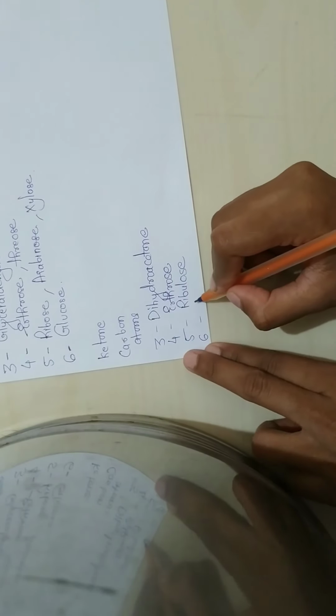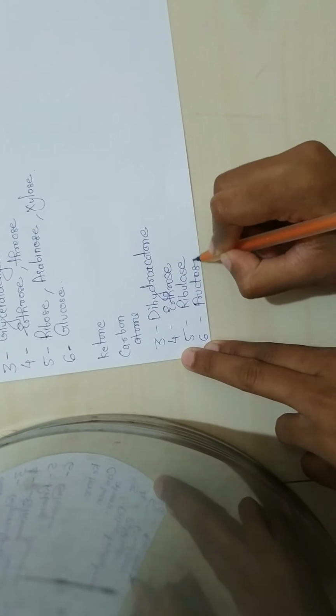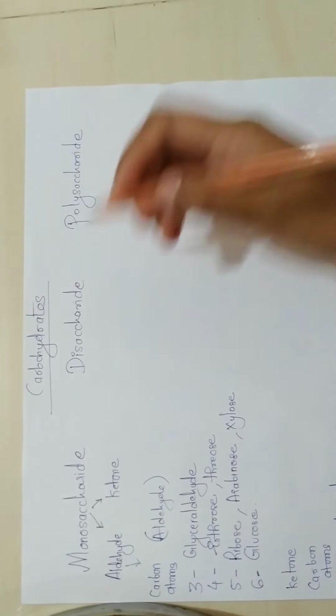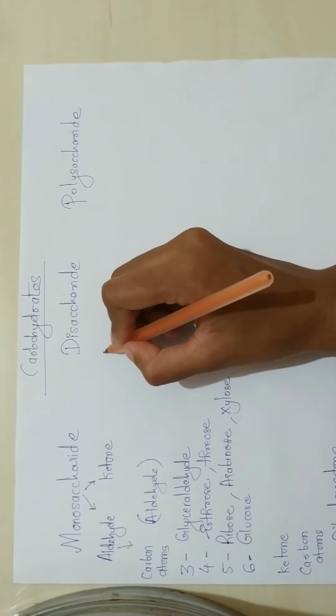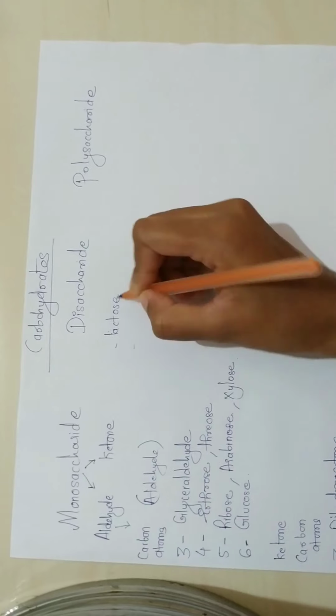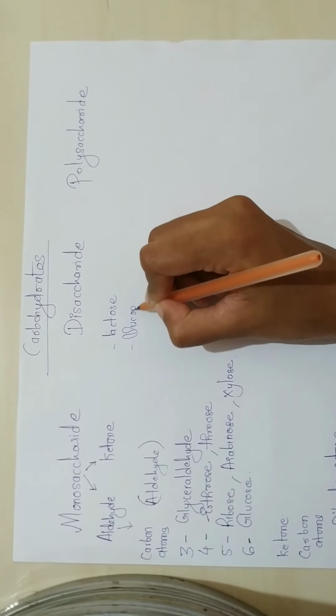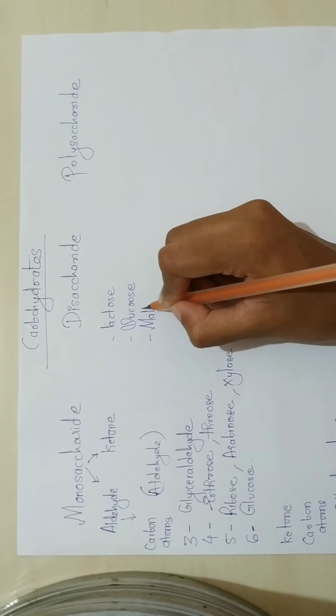And 6 carbon atoms: fructose. Disaccharide carbohydrates are lactose, sucrose, and maltose.